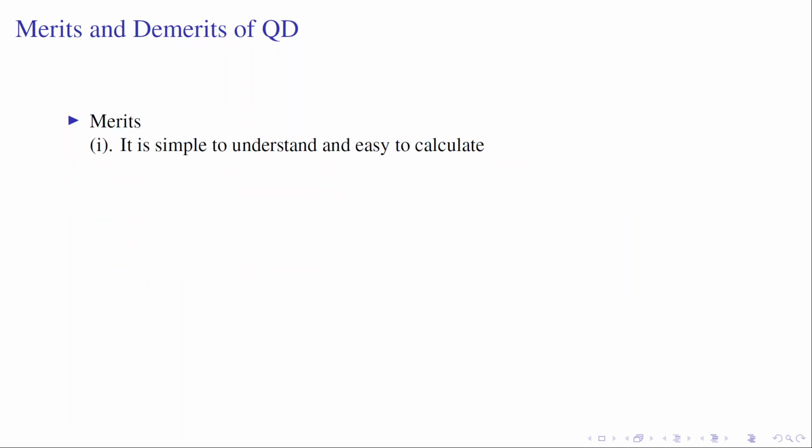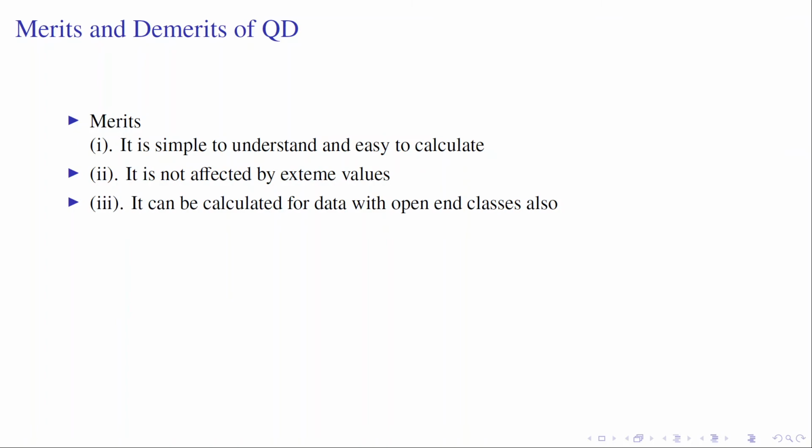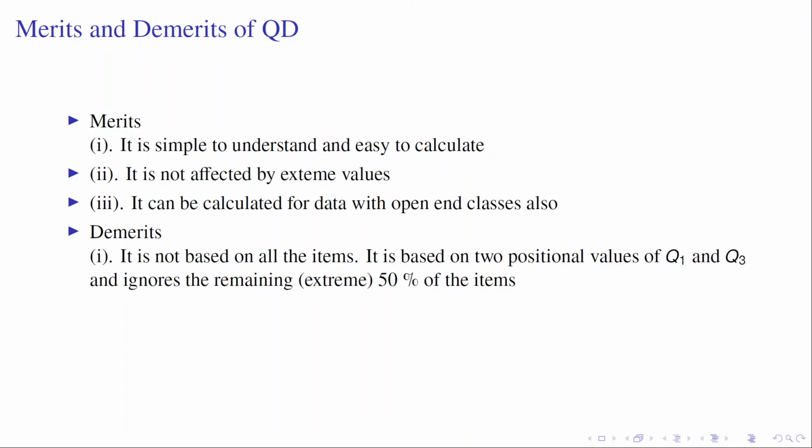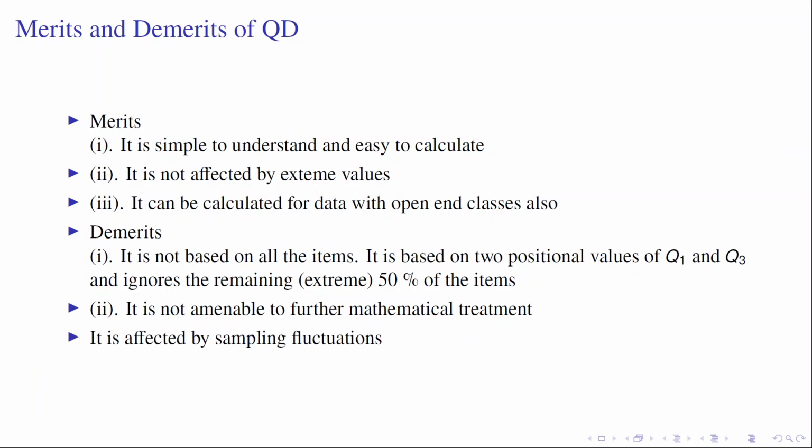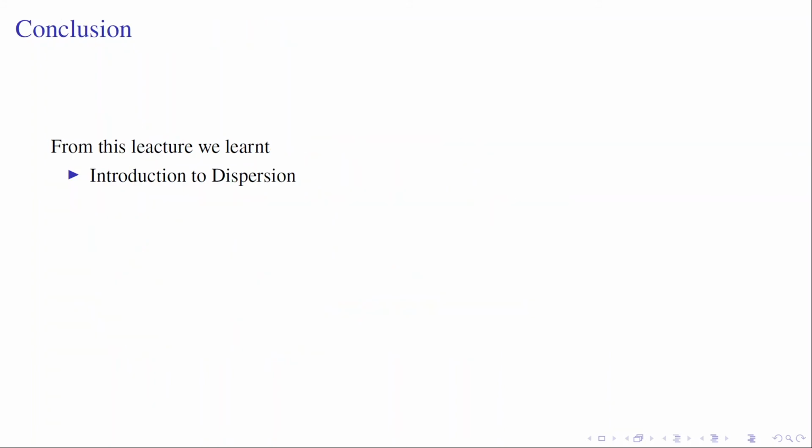Let us discuss the merits and demerits of quartile deviation. It is simple to understand and easy to calculate. It is not affected by extreme values. It can be calculated for data with open-end classes. There are some demerits also. It is not based on all items. It is based on two positional values, the first and third quartiles, and it ignores the remaining 50% of the values. It is not amenable to further mathematical treatment. It is affected by sampling fluctuations also.